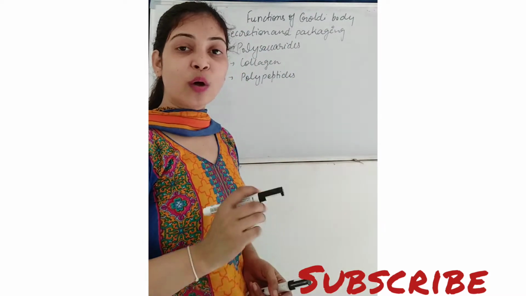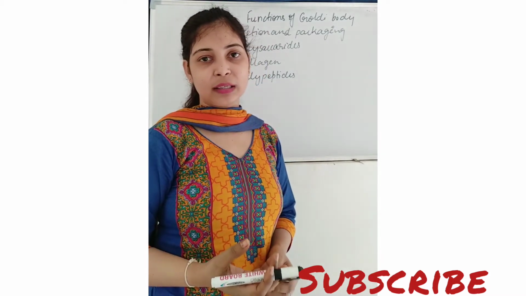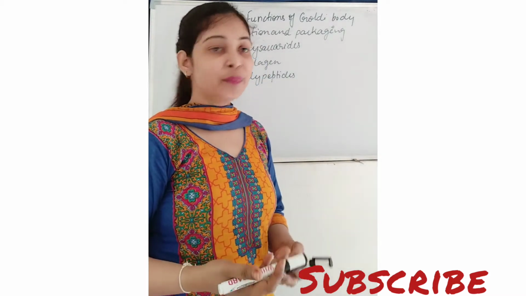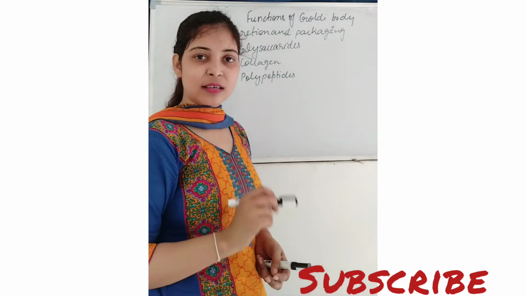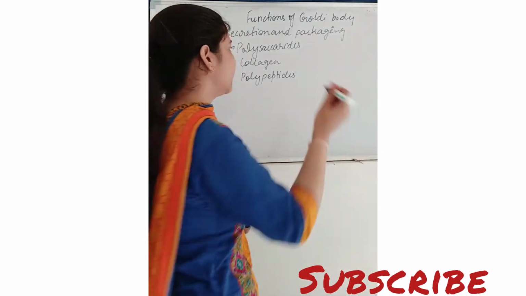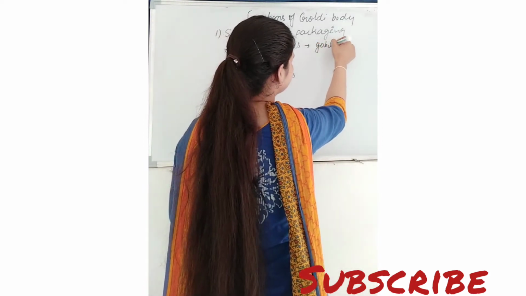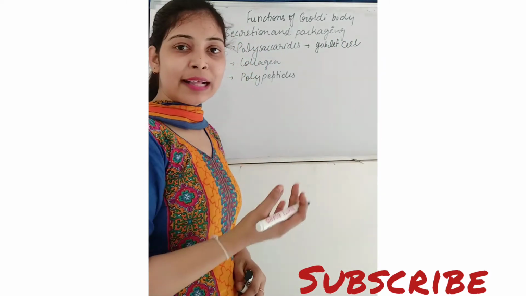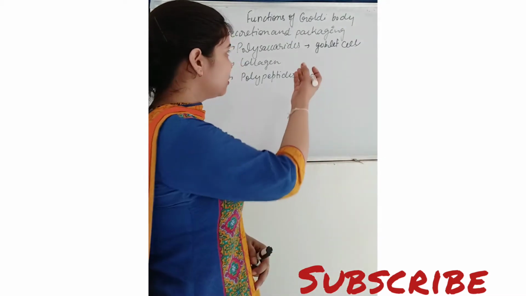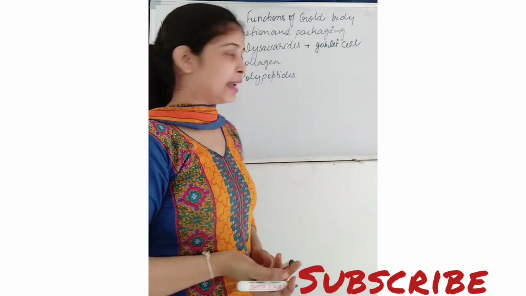packaging. Right. तो Golgi apparatus किस चीज में help करता है? Secretion में और packaging में help करता है. Then what type of secretion? Let's see. It secretes the polysaccharides. Right. It secretes polysaccharides in case of the goblet cells. Goblet cells. Right. Means the cells which are present in the goblet cells, they help in the secretion of polysaccharides.